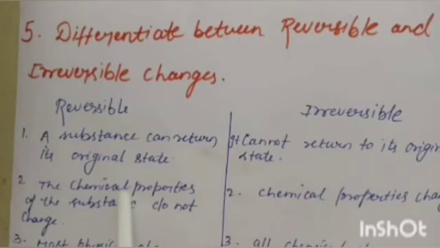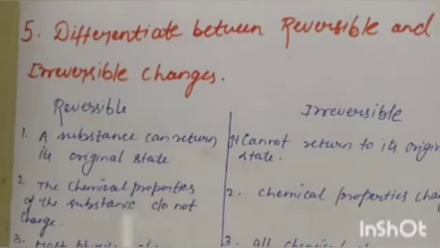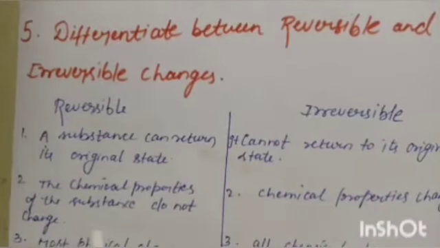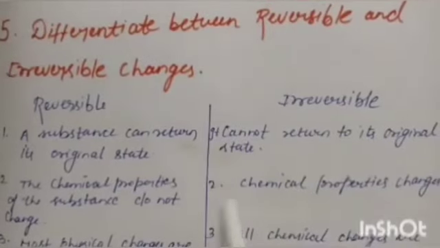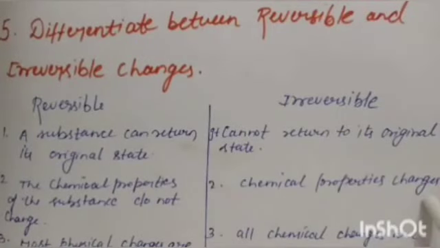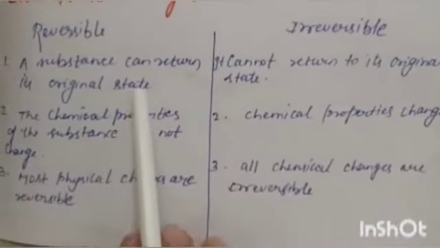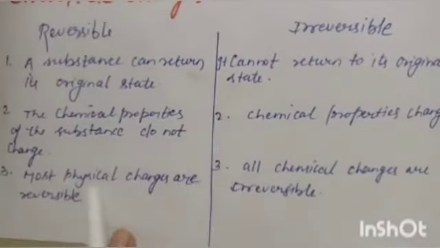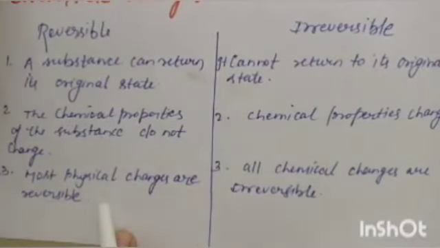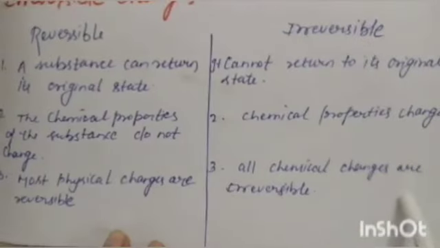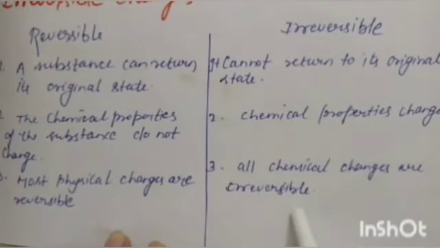In reversible changes, the chemical properties of the substance do not change, but in irreversible changes, the chemical properties of a substance are changed. Mostly physical changes are reversible and all the chemical changes are irreversible.